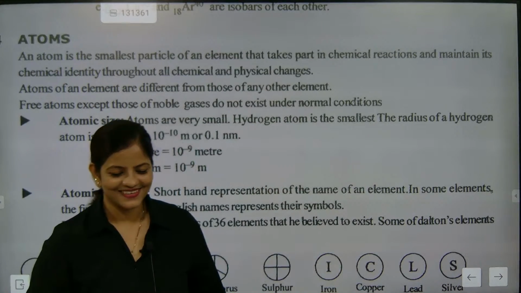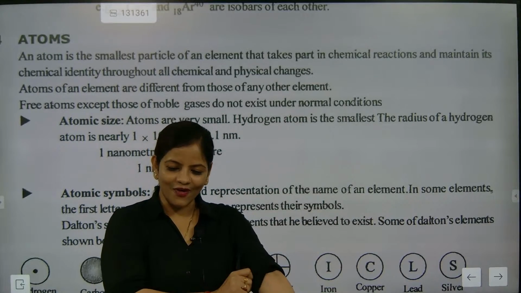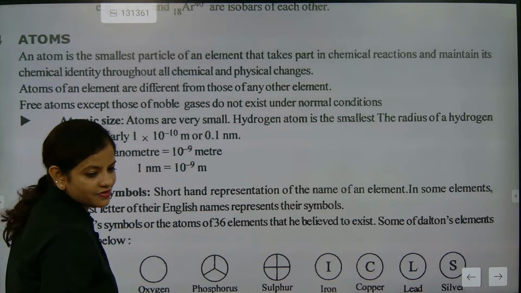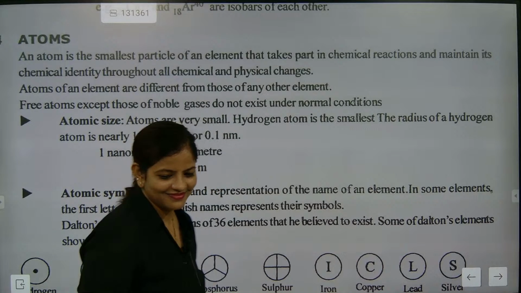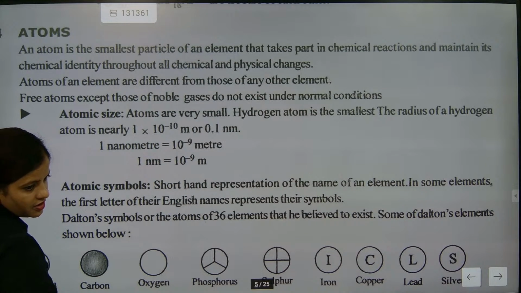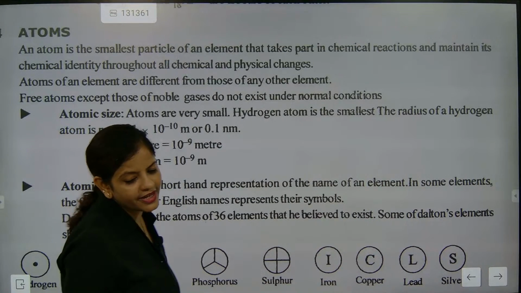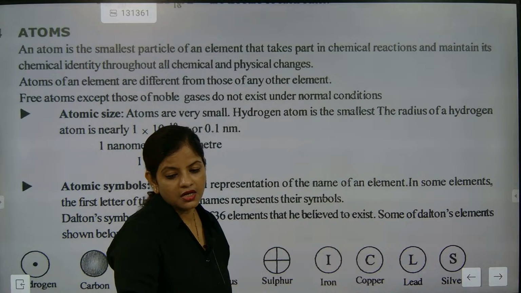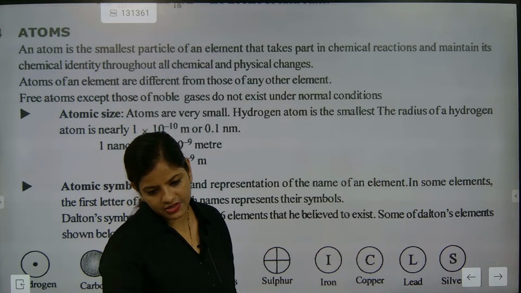Which class, what to teach, accordingly I am teaching. S orbital: the first block and second block. The first is called alkali metals, the second is alkaline earth metals. And the D block is called transition elements.